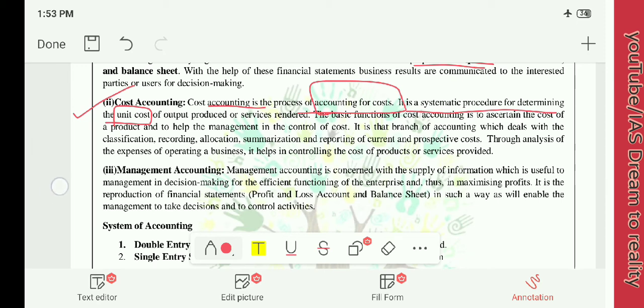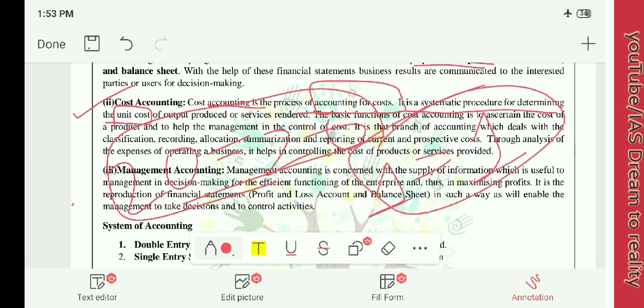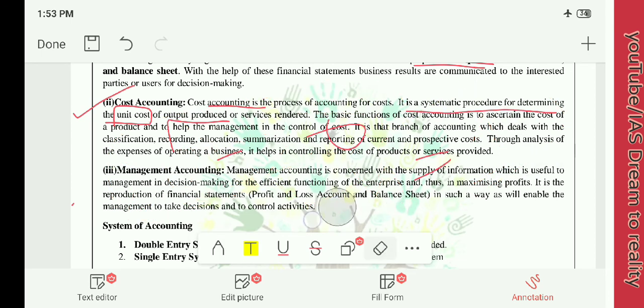See, if you have bought 20 books for 20 rupees, this is financial accounting. But measuring it for one unit, that is, if you have bought 20 books for 20 rupees, then one book costs 1 rupee. Okay, and this is nothing but cost accounting.